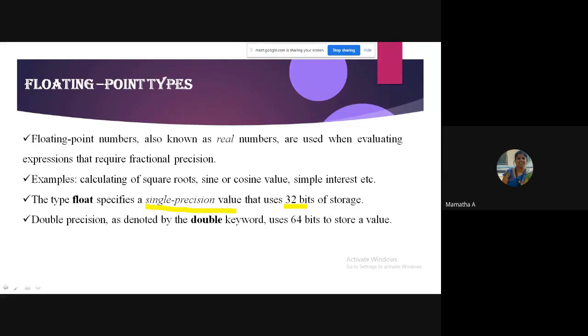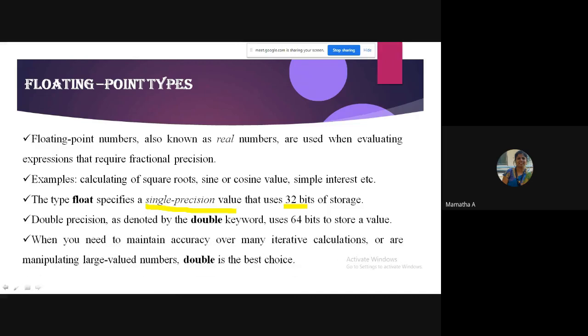There's not much difference. Float or double, whatever you take, is based on the range of values. Float will store a smaller range of values compared to double. Double will take a larger range of values. Very simple. If you want more accuracy to be maintained, you go for double. For float, a normal value is fine, not a problem. When you go for scientific calculations, we go for double, which is more precise.